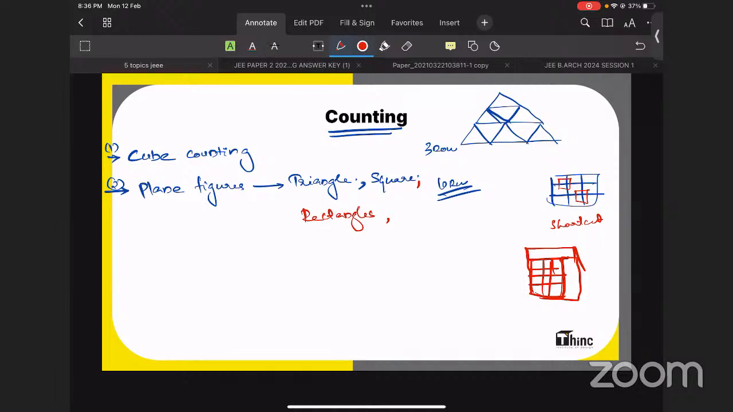So for triangle counting, we need to dedicate one or two sessions. For square counting, there will be one session. For rectangle counting, there will be one session. Plenty of sessions. I think square and rectangle we will be taking together. Anyhow, we need to spend a lot of time counting these things. And if you are good with the techniques, within seconds you will get the answer, just by looking at the options.